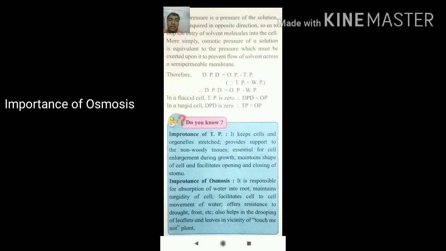Importance of osmosis. What are the importances? Let's see. It is responsible for the absorption of water into the roots, which maintains the turgidity of the cell, facilitating the cell to cell movement of water, and offers resistance to drought, frost, etc., that are the harsh conditions generally seen in harsh climatic conditions. It also helps in the drooping of the leaflets and leaves in the touch-me-not plant. We know the touch-me-not plant gives a response, which we can say is responsiveness to stimuli. So this is all about osmosis.